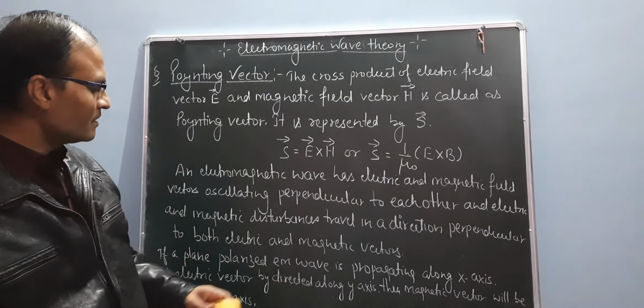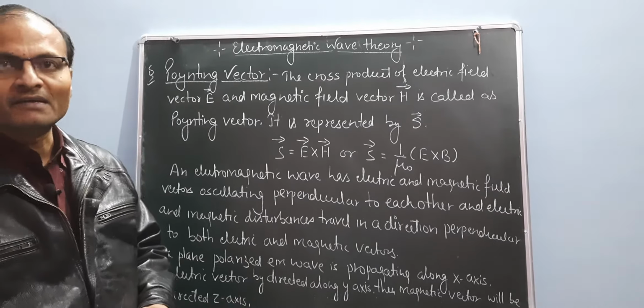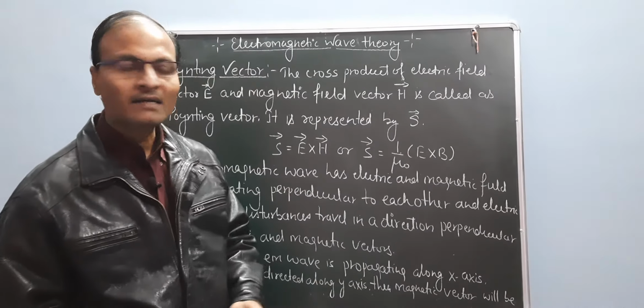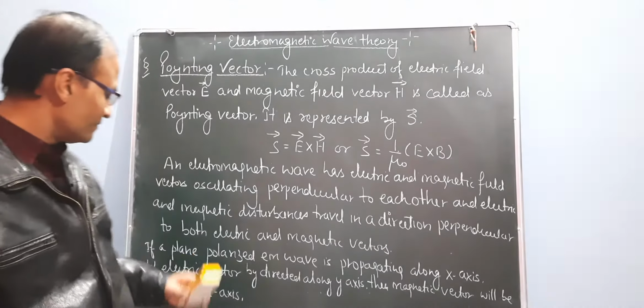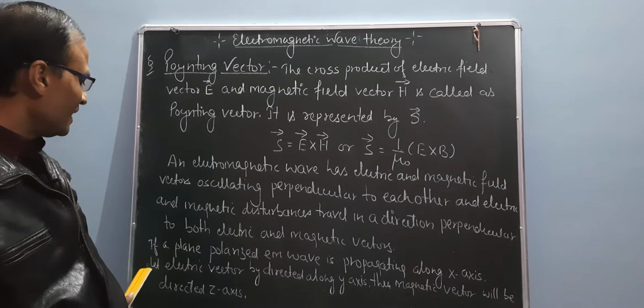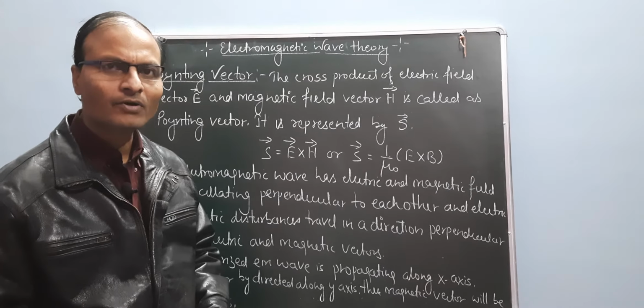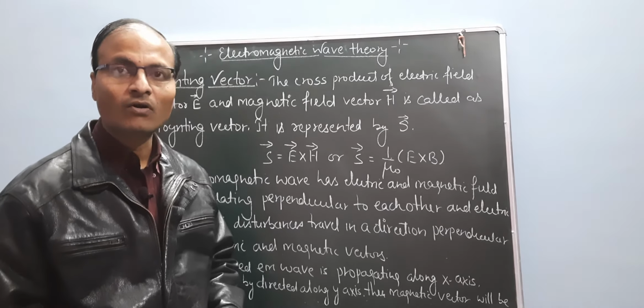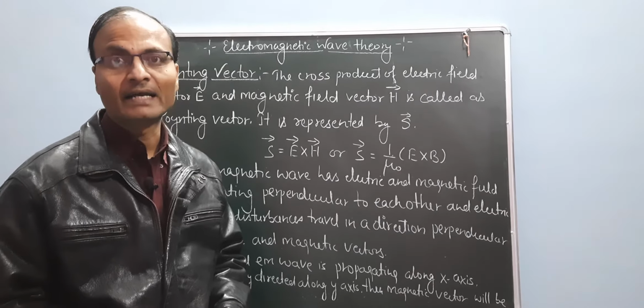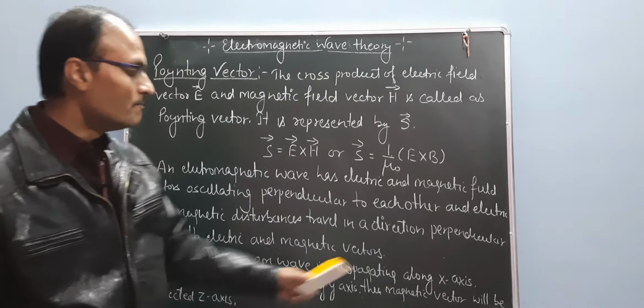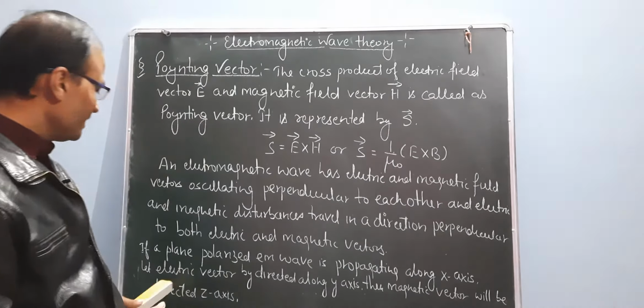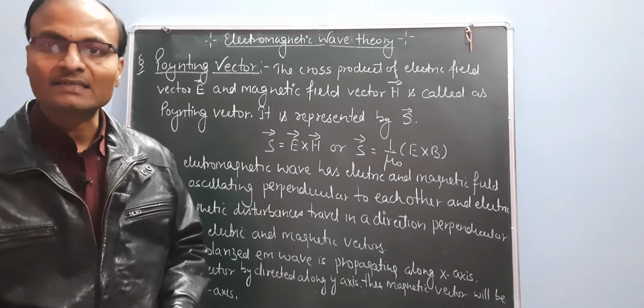If a plane polarized electromagnetic wave is propagating along the x-axis, let the electric vector be directed along the y-axis, and the magnetic field vector will be directed along the z-axis.